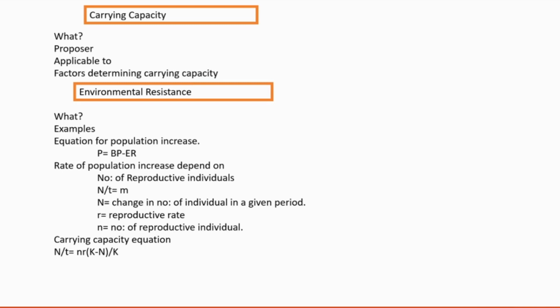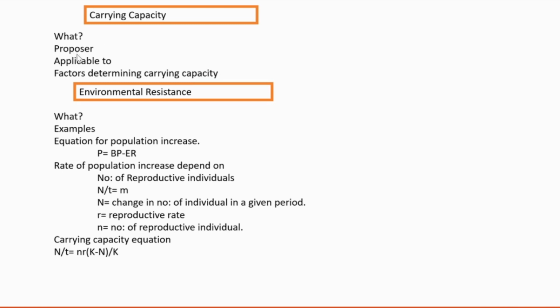After reaching that limit, there is not enough space or other supporting environmental factors for increasing the population size further. So carrying capacity is that saturation level. Whenever a population reaches that saturation level, after that there is no remarkable increase in population size. And it is proposed by, again, G.F.